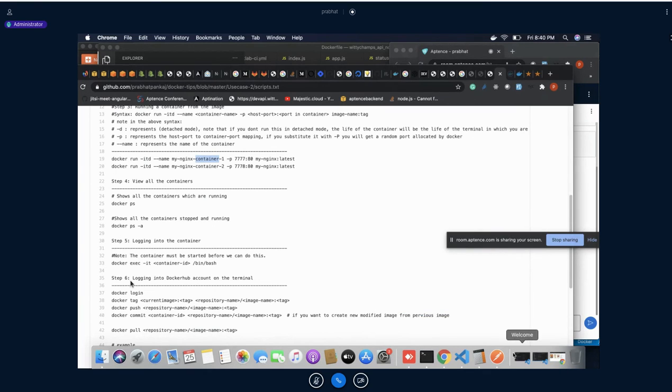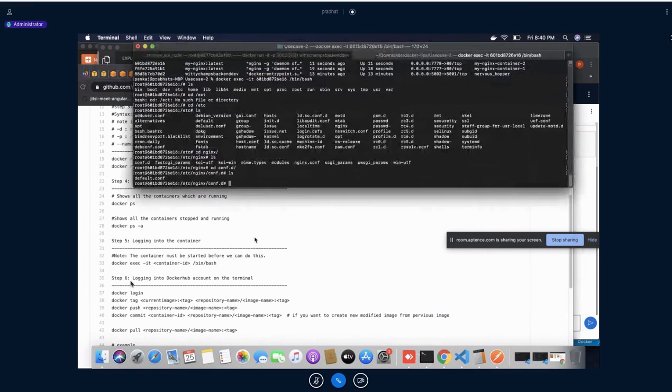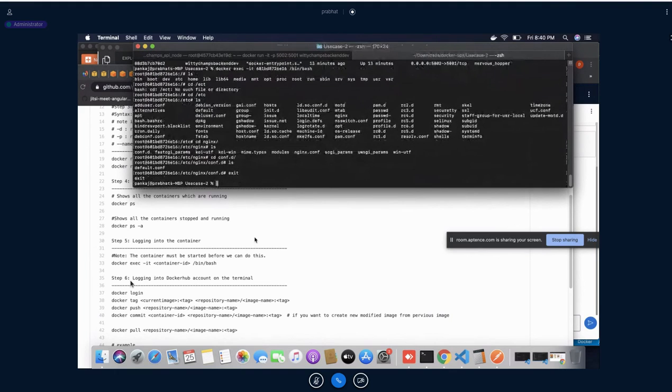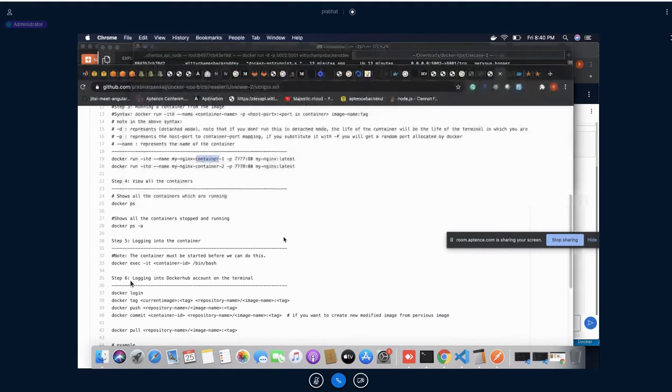Let's see. So this is the step that we have followed: logging into the container.